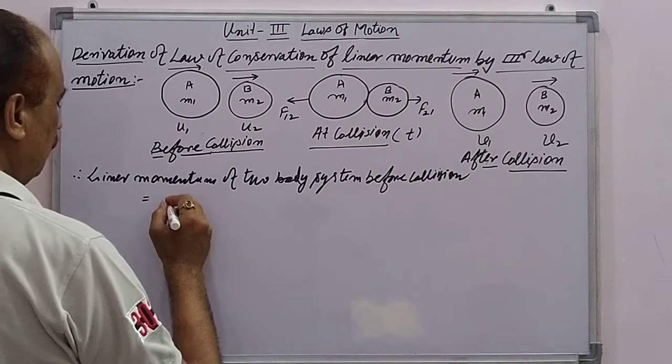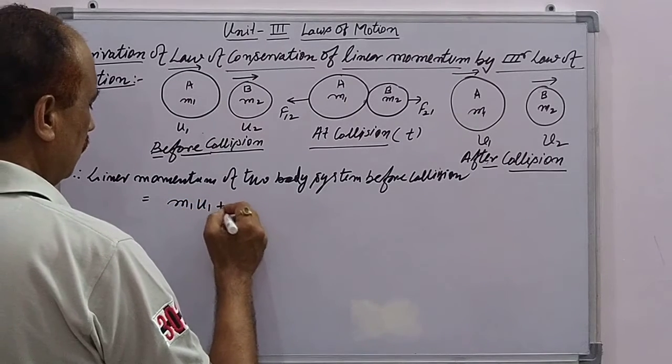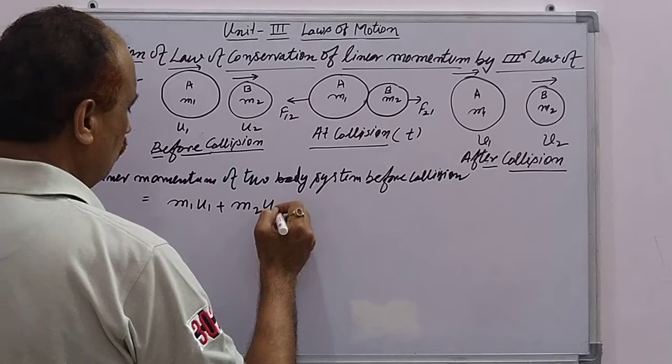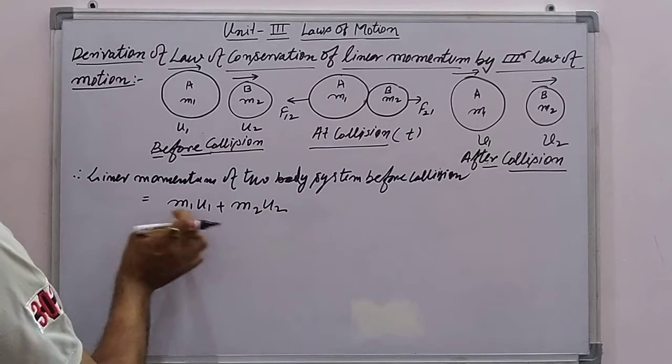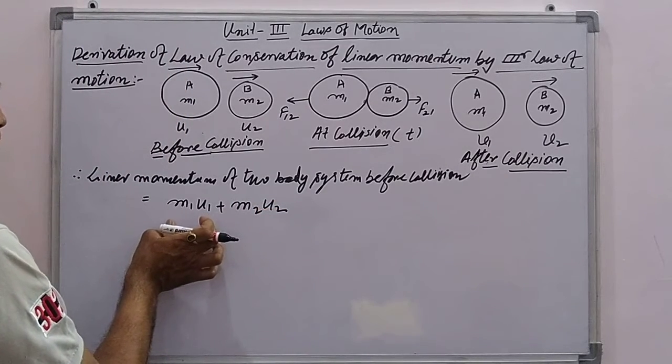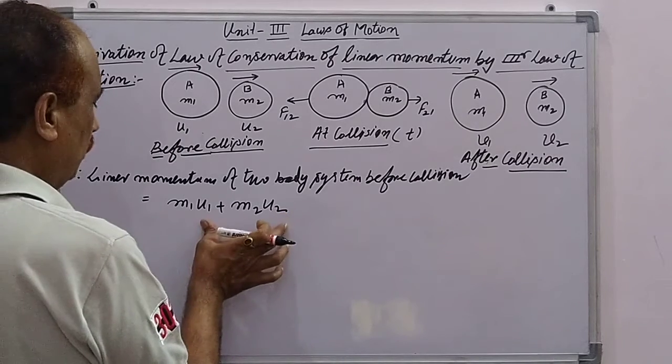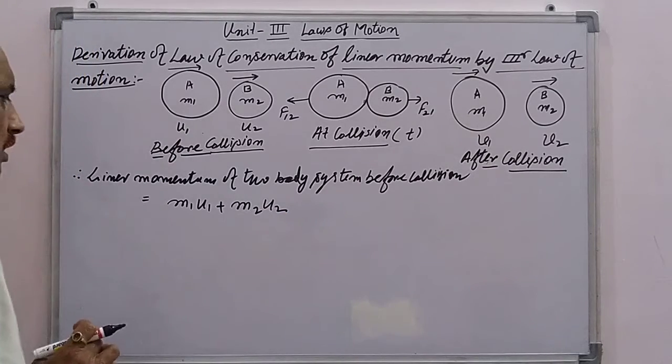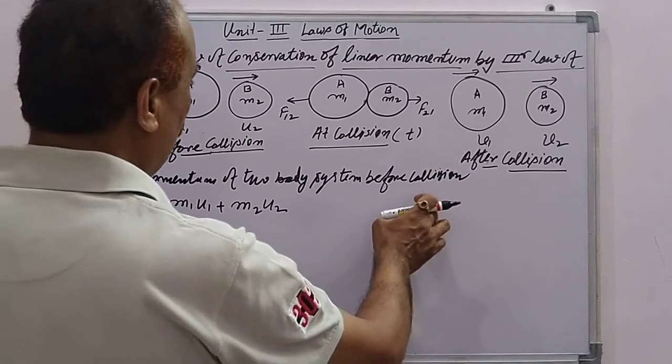That is m1 u1 plus m2 u2, the product of mass and velocity being the momentum for body 1, similarly for body 2, and the sum of these two is the linear momentum before collision.